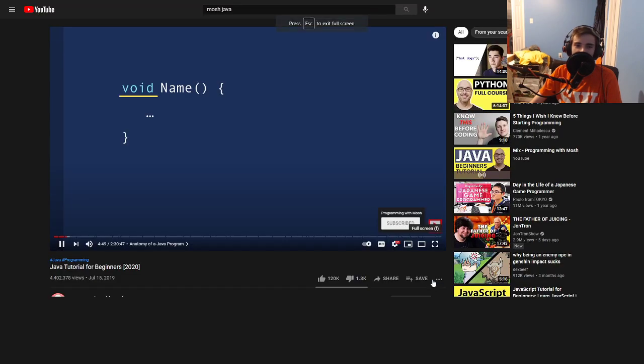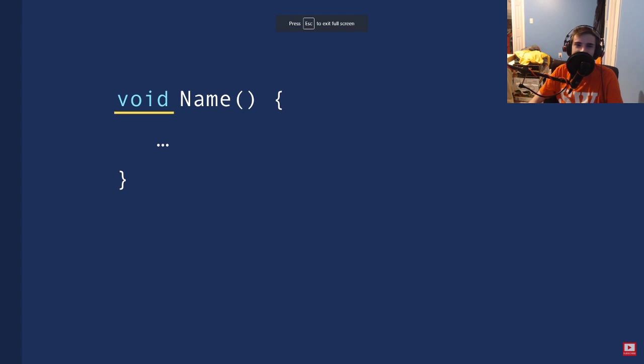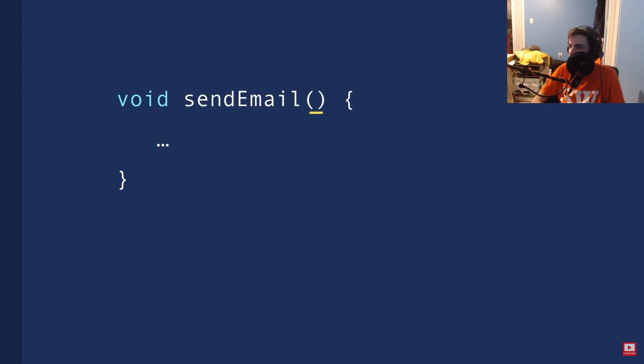It is a reserved keyword in Java, and that's why I've coded that in blue here. Now, after the return type, we have the name of our function. So here we should give our function a proper descriptive name, like send email. This name clearly identifies the purpose of this function, okay? Now, after the name, we have a pair of parentheses.